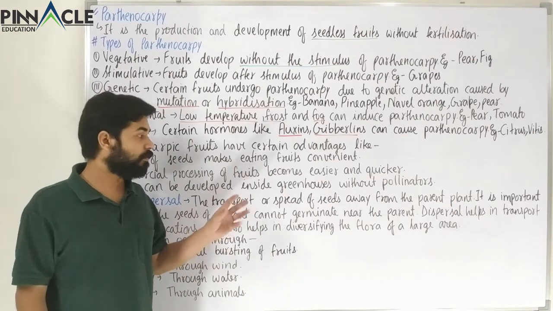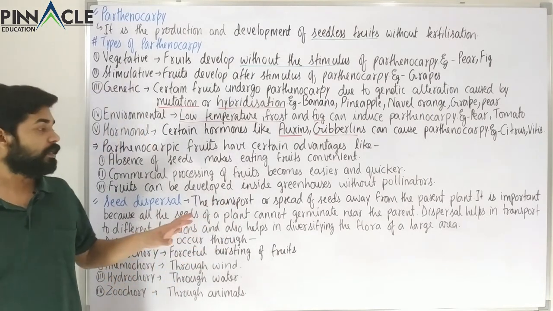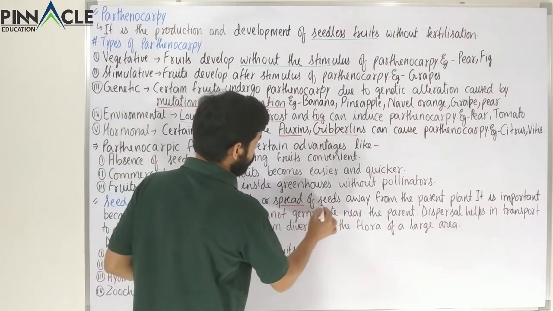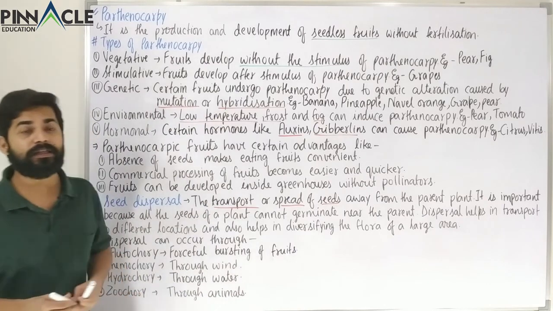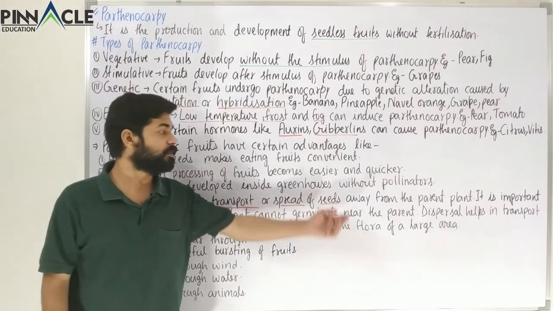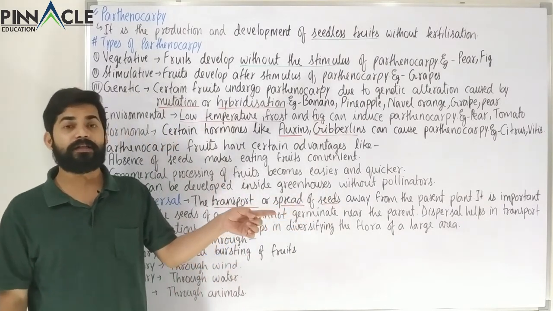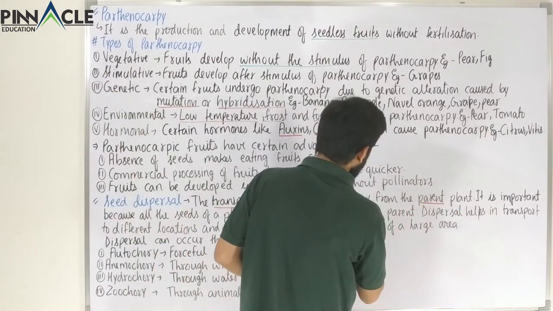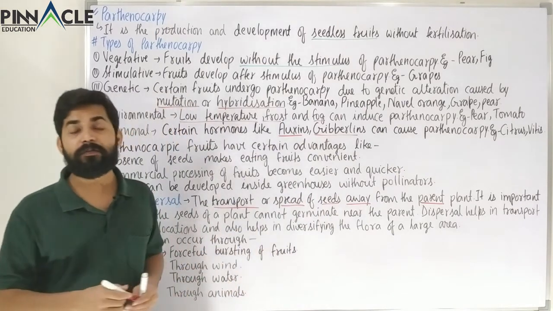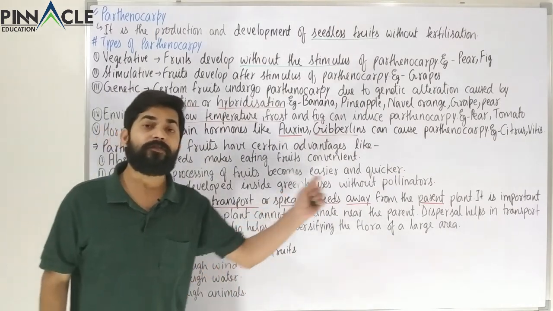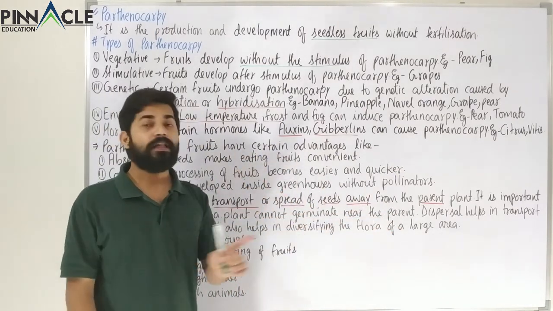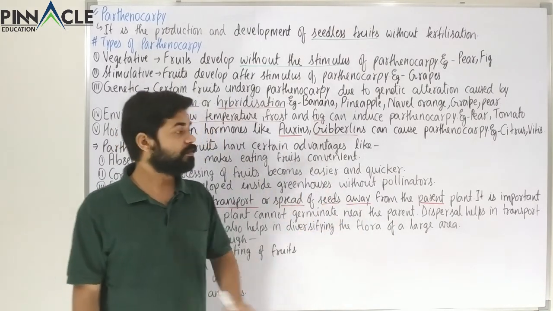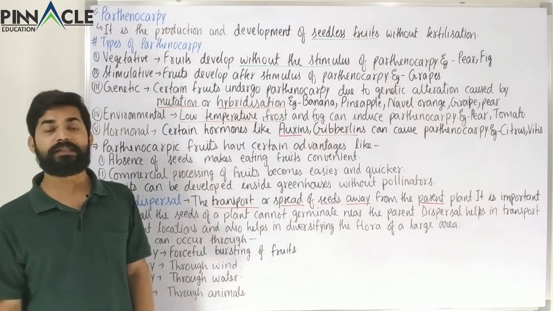So let's start the definition of seed dispersal. Seed dispersal is the transport or spread of seeds away from their parent, that is, the parent plant, wherever it is located. The seed dispersal event would take the seed to a very far off place. It would not let the seed fall into the area where the parent plant is staying. This is the first and the most important thing about seed dispersal.